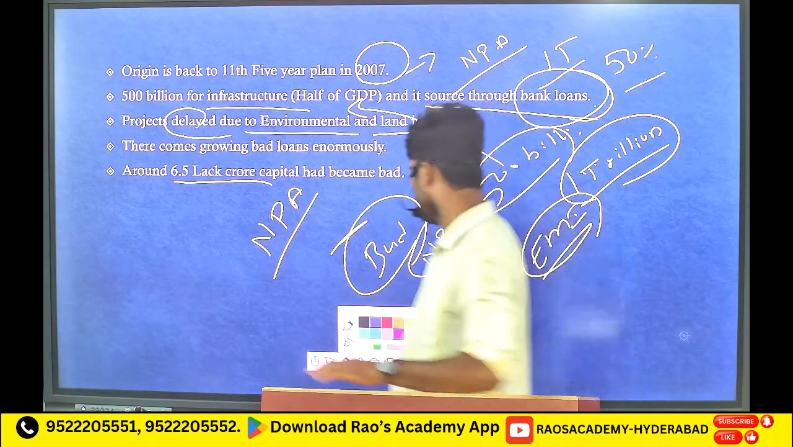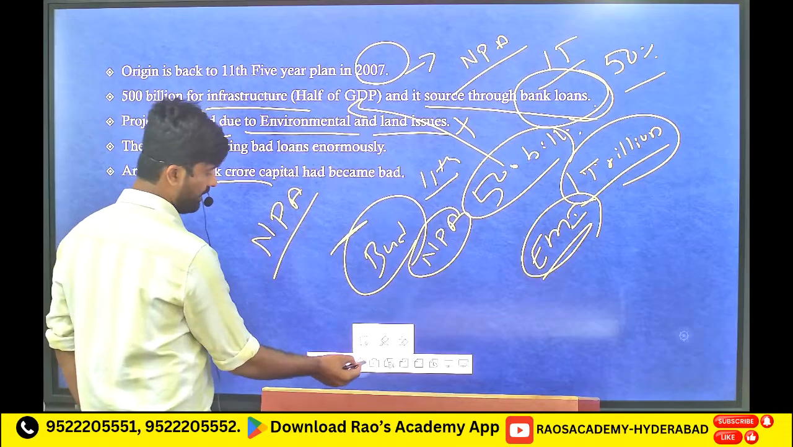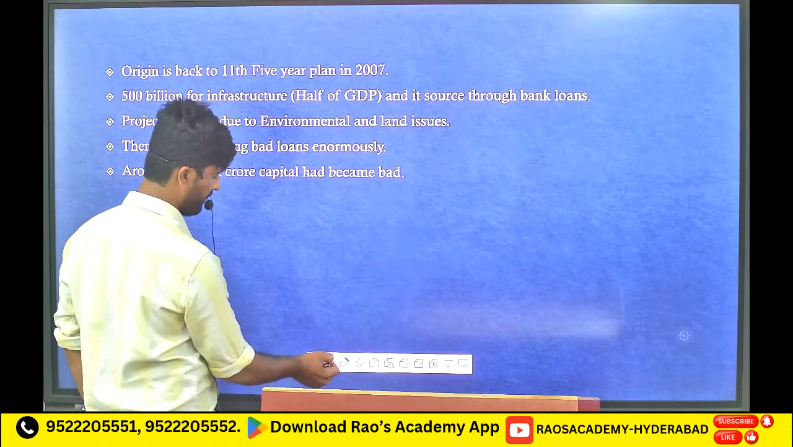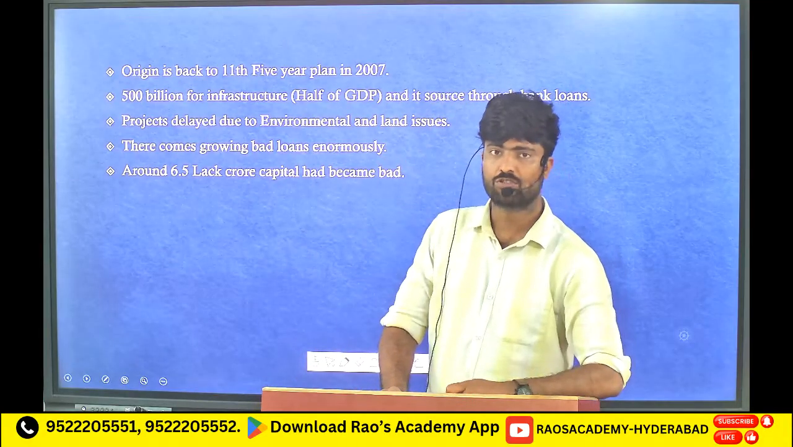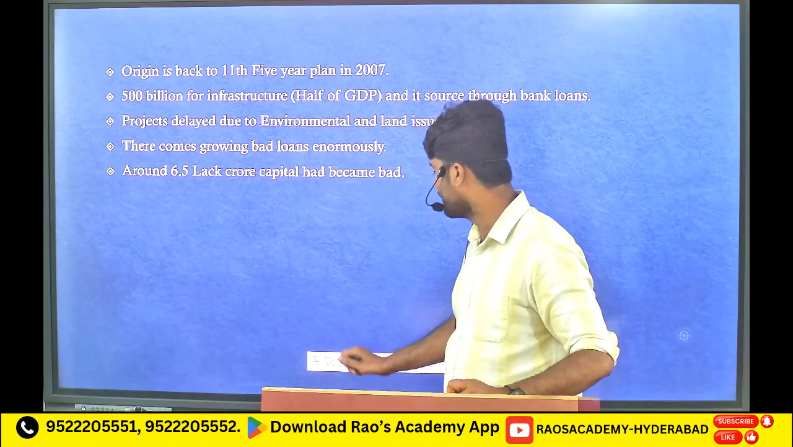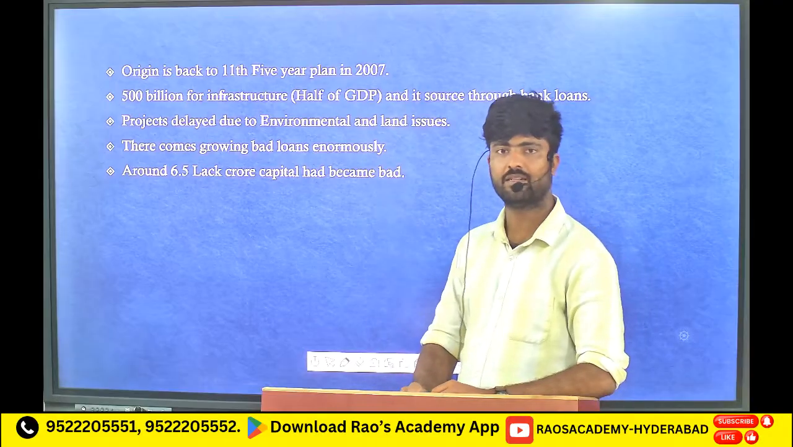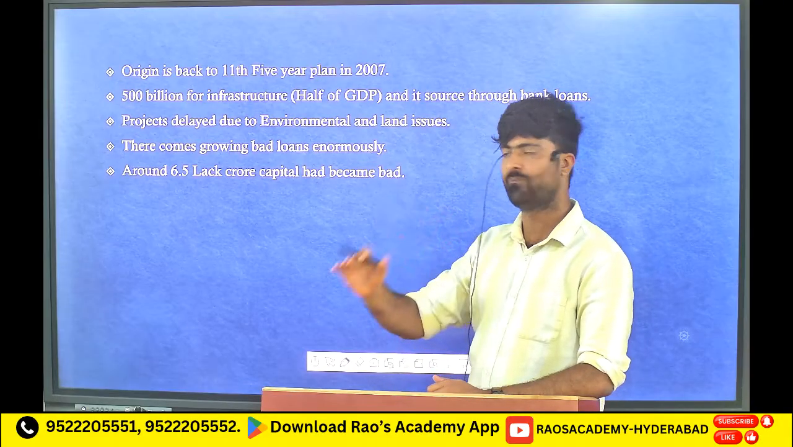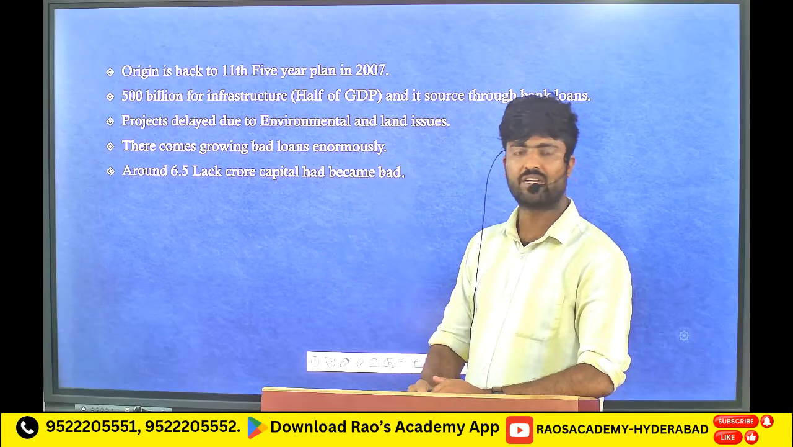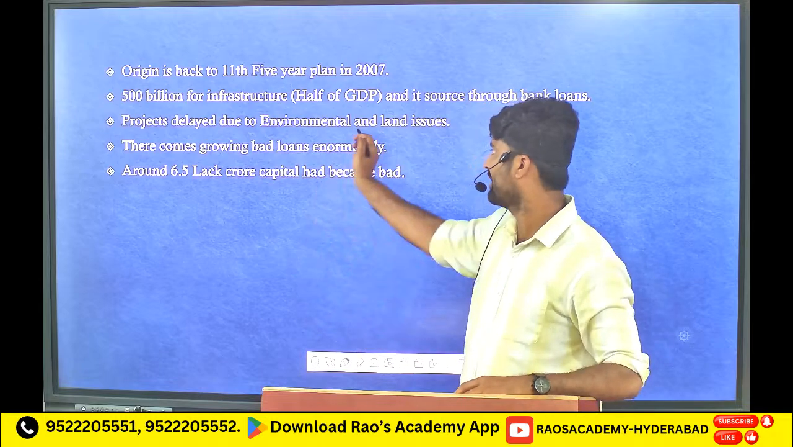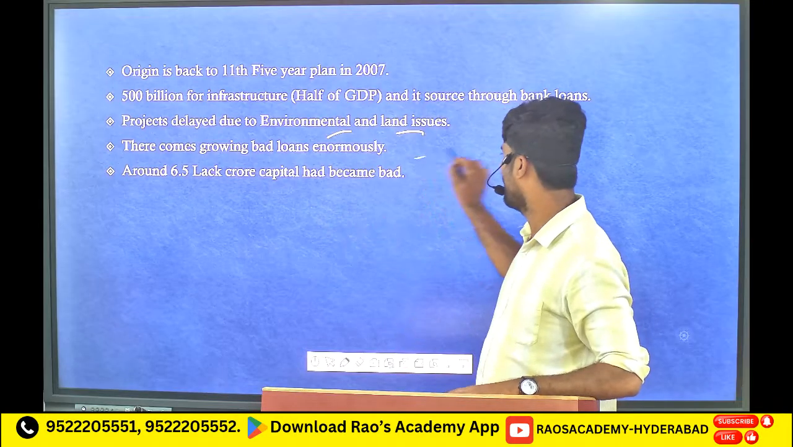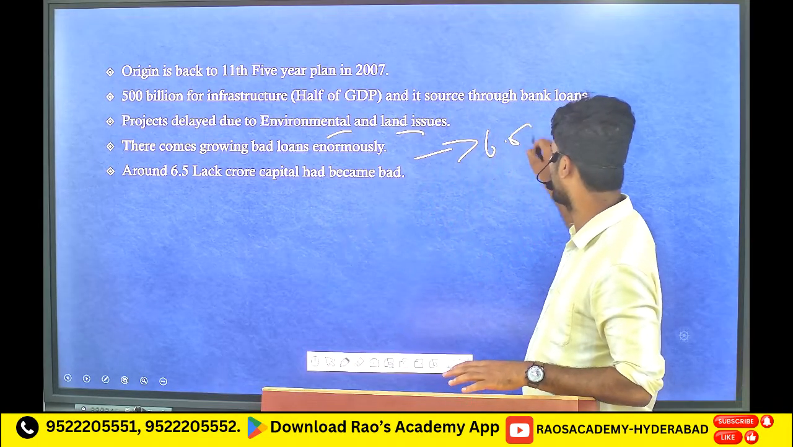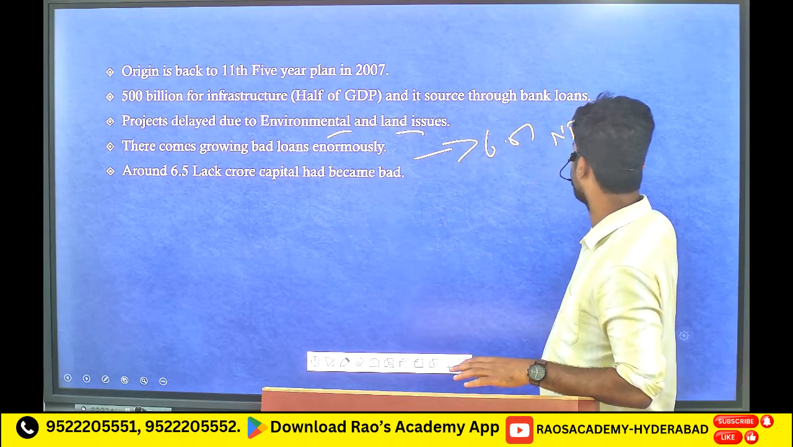You have to understand that. So this is the background for non-performing assets. In 2007, in the 11th five-year plan, the government invested 50% of GDP in infrastructure. Because of delayed projects, because of environmental and land issues, of this 500 billion, 6.5 lakh crore was placed under the NPA category.